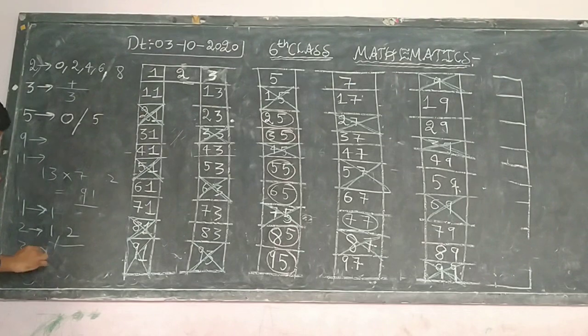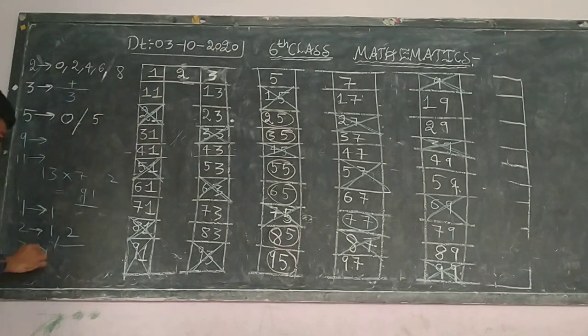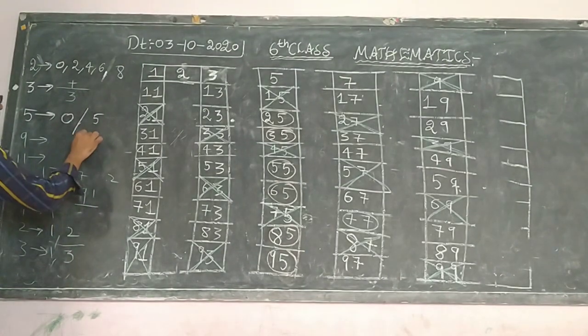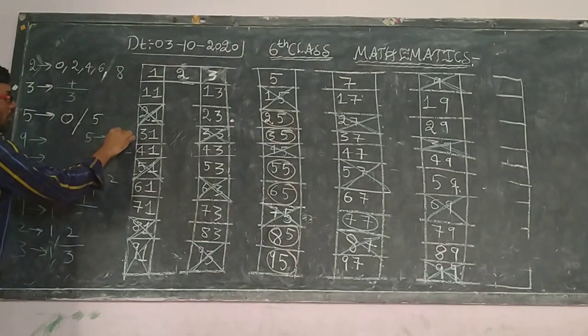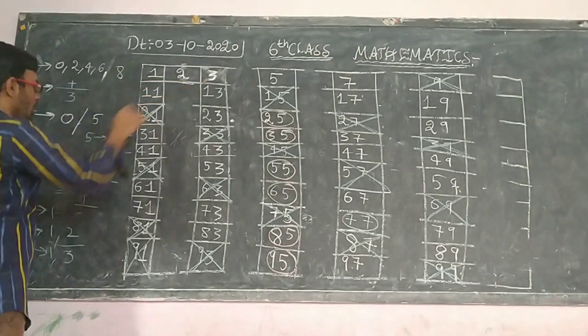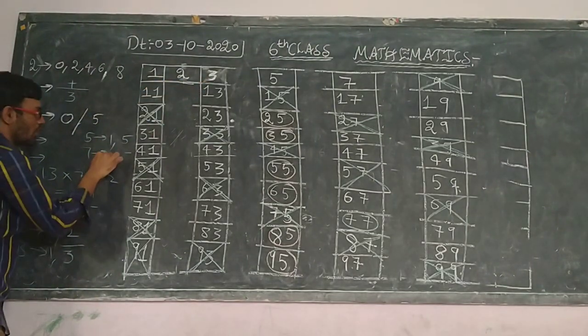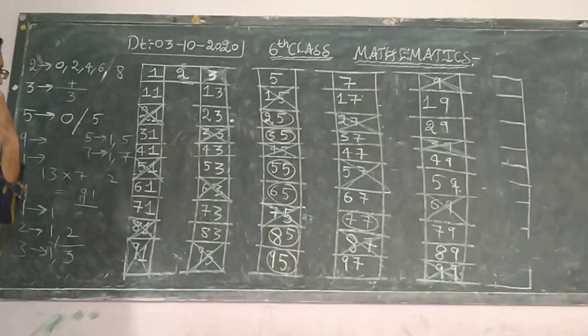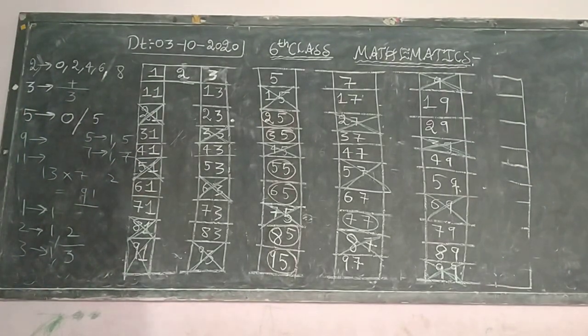Next is 3. 3 is going in the 1 table and 3 table. Next 5. 5 is going in the 1 table and 5 table. Any other table? No, it won't go. Next 7. 7 is going in the 1 table and 7 table. Is it right children? Like this you are supposed to check.